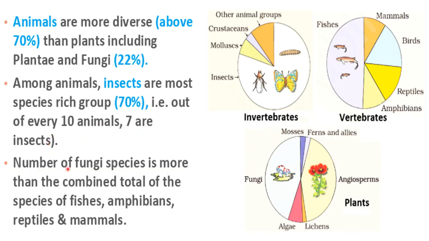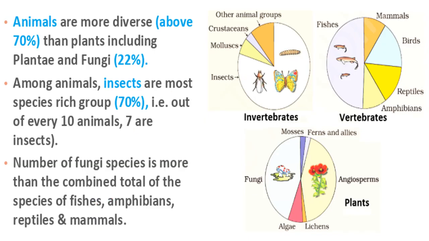Next thing is about the fungi. Fungi is also a very diverse group. The number of fungi species is more than the combined total of the species of fishes, amphibians, reptiles and mammals. You can say all these vertebrates. So the number of fungi species is more than the combined total of all these vertebrates. So fungi is also a very diverse group.